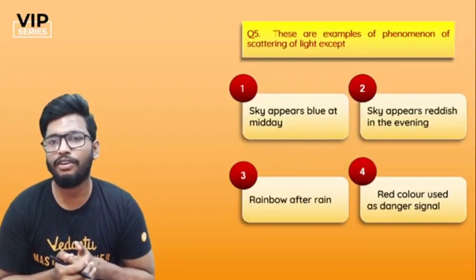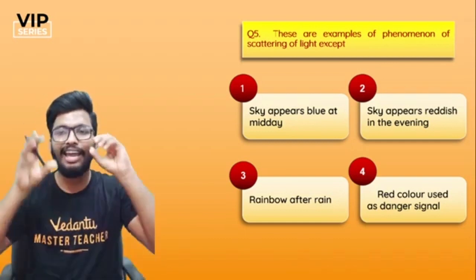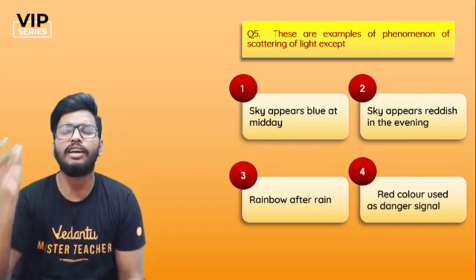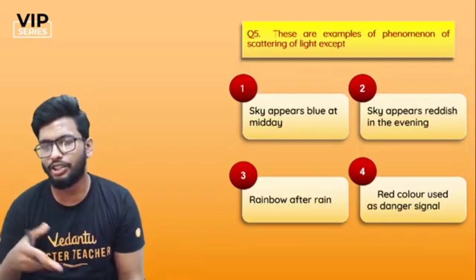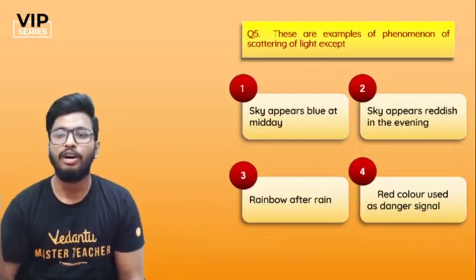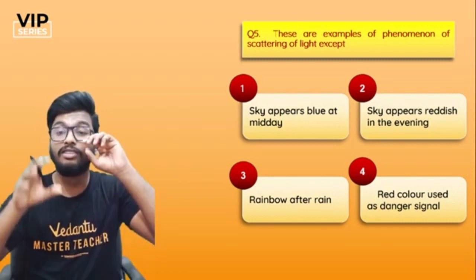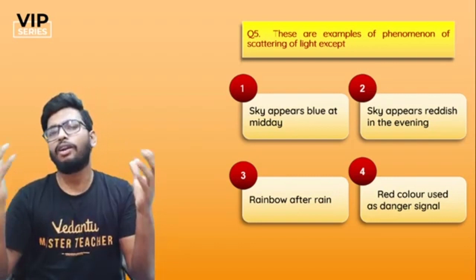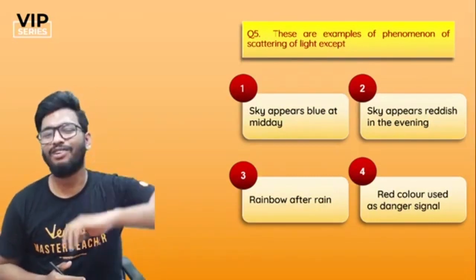Fifth question. These are examples of phenomena of scattering of light, except for which one? Which of these examples is not a phenomena of scattering of light? That's the question, right? Indirectly, that's what they're asking. Options: sky appears blue at midday, sky appears reddish in the evening, rainbow after rain, or red color used as danger signal. Which of these is not an example of scattering of light? What do you think, people? 5, 4, 3, 2, 1.